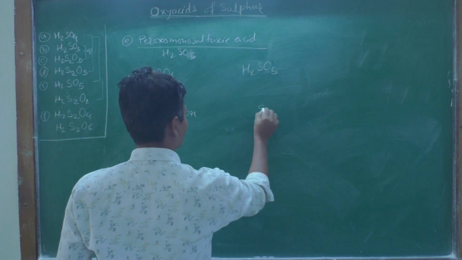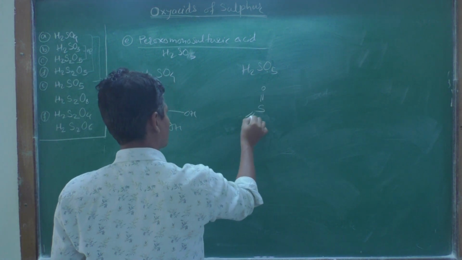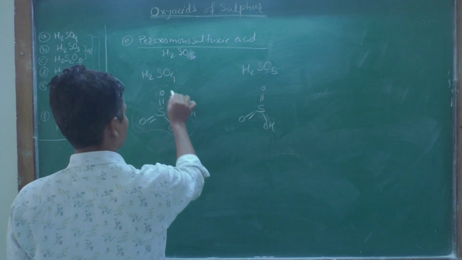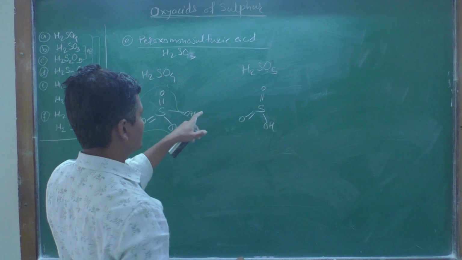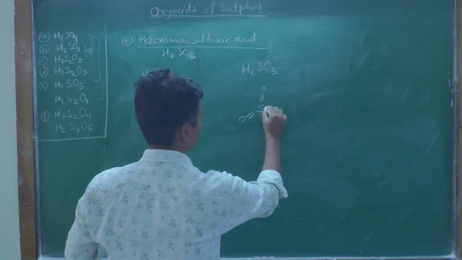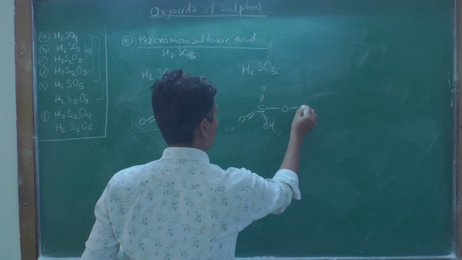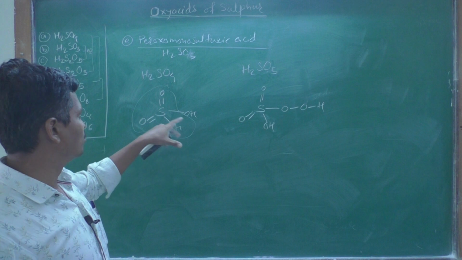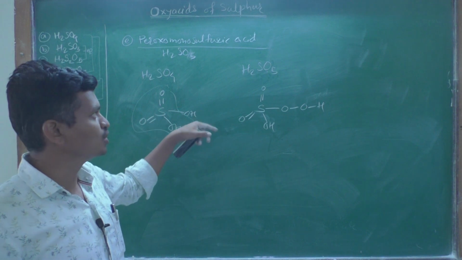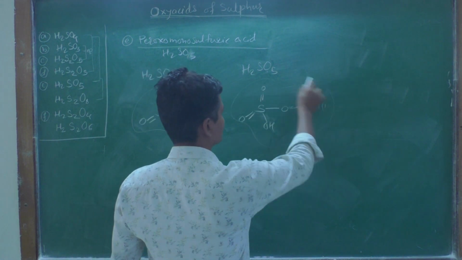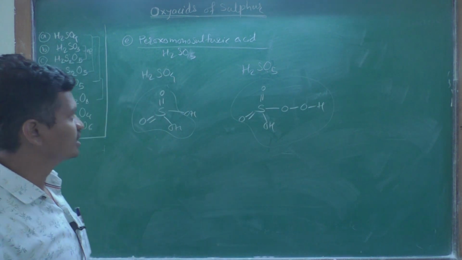Draw this structure once again. This part is the same and this part is also the same, only one oxygen atom is extra and it has a peroxy linkage, so we write OOH. Just add one oxygen atom between the sulfur and the hydroxy group, you will get H2SO5. This is peroxomonosulfuric acid.